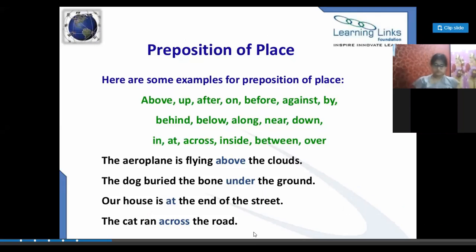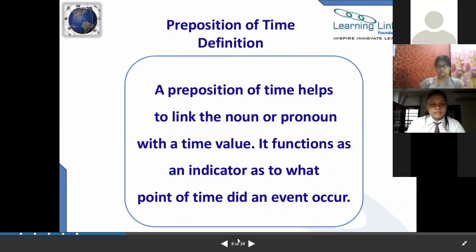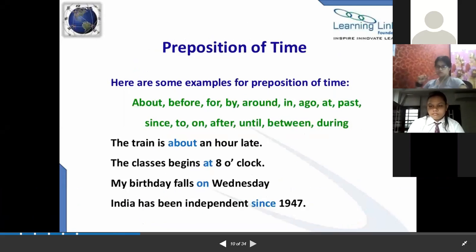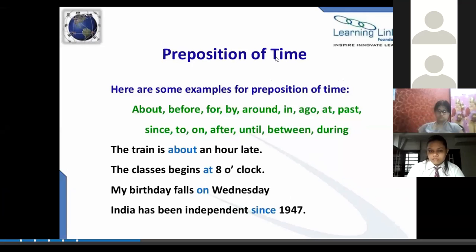So next one is a preposition of time. It helps to link the noun or pronoun with the time value. It functions as an indicator as to what point of time an event occurred. And you will put up the question with when. Okay? So we can have examples like about, before, for, by, around, in, ago, at, past, since, to, on, after, until, between, during.